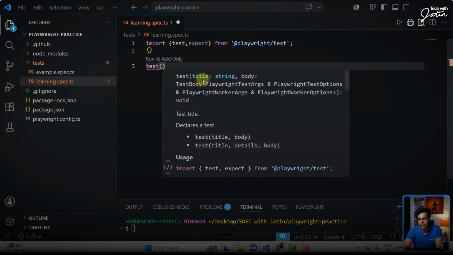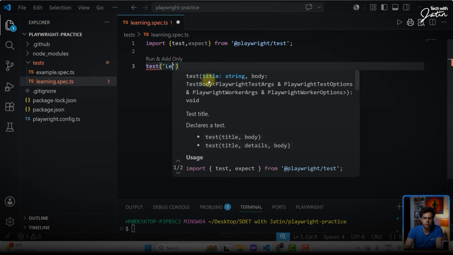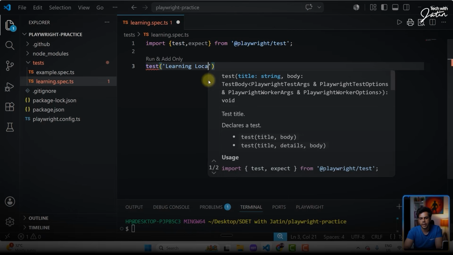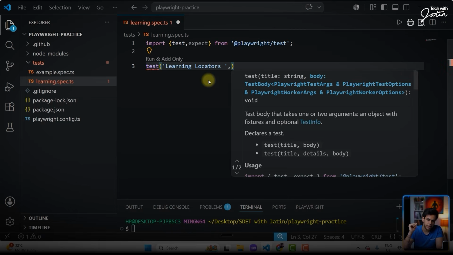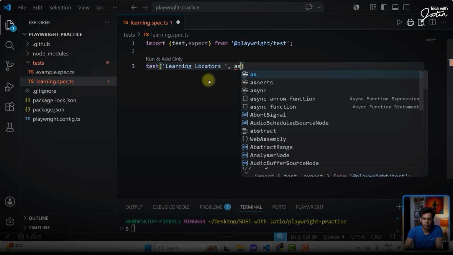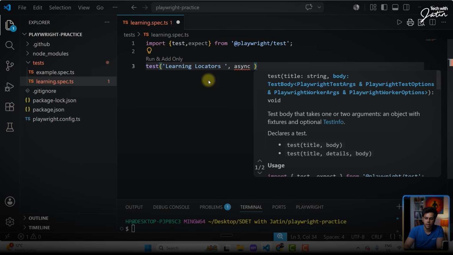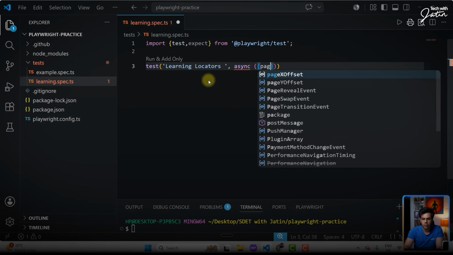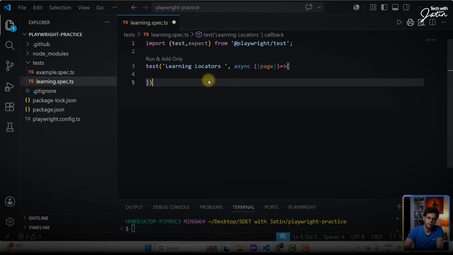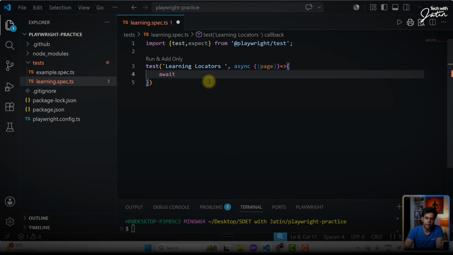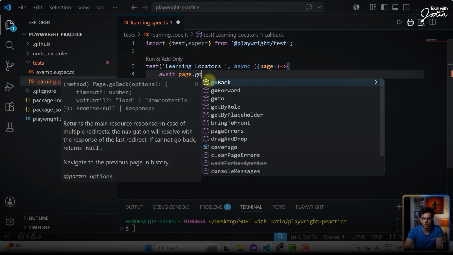And this particular test technically requires a title. So I'm going to give a title over here. Let's say the title is going to be learning locators. Okay. Then the next thing is we are going to use the async keyword. And then we are going to pass the page context. And now this is going to be your test block. Next, we're going to use the await keyword, and I can say over here, page dot goto.